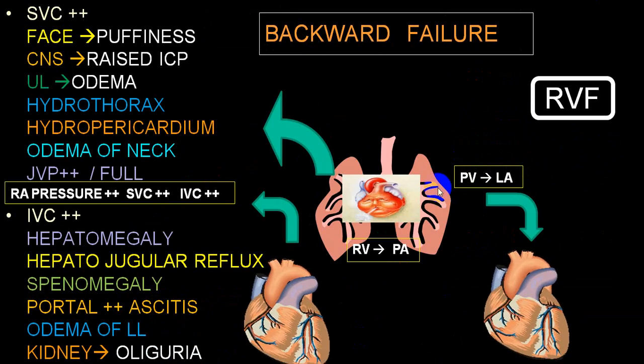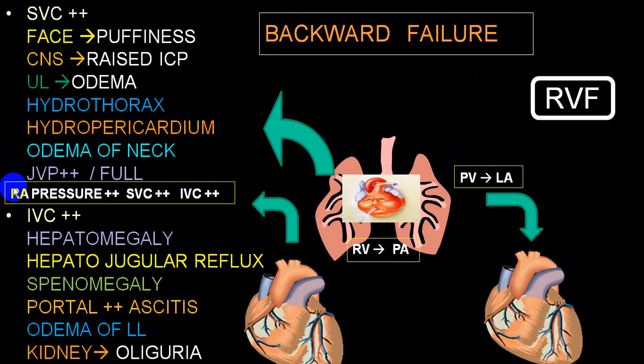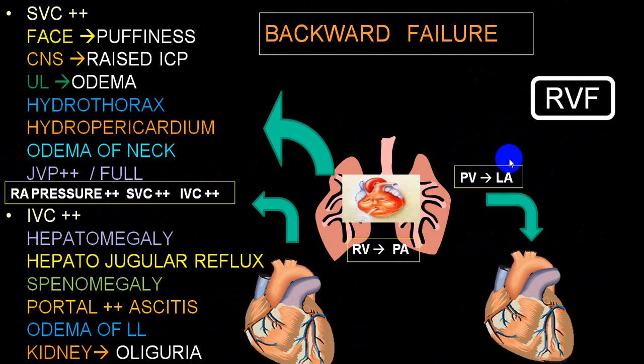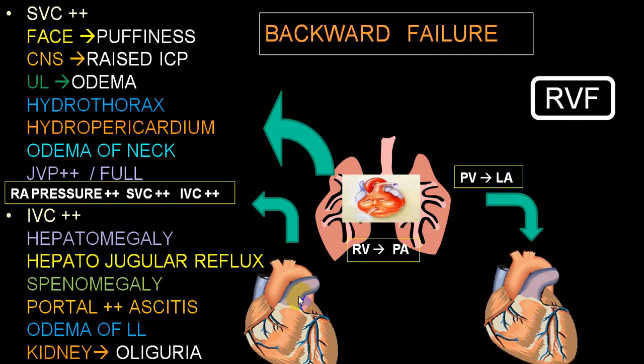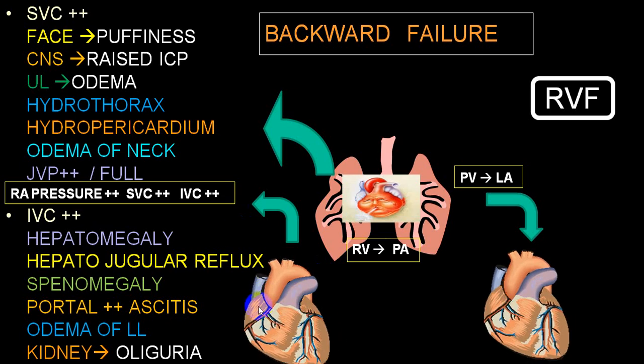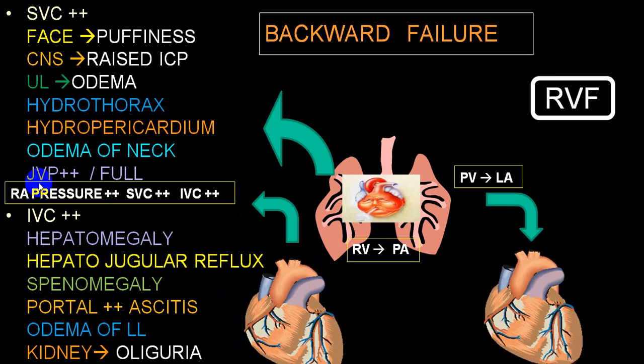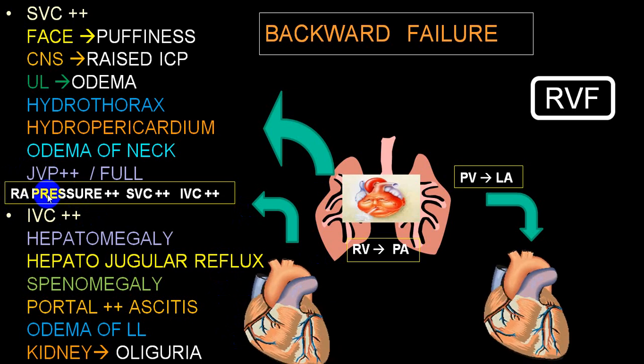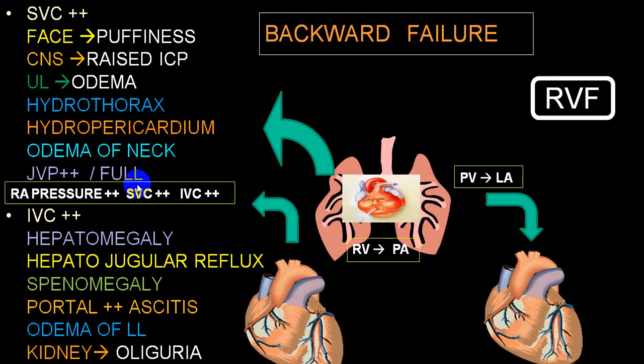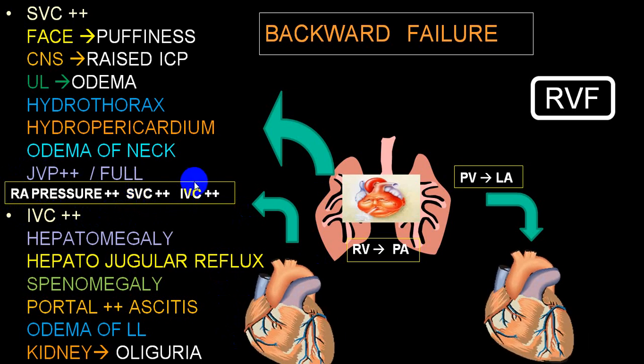In a backward failure, because RV pressure is elevated, because the RV is not able to eject, the end diastolic volume in the RV will increase. RV pressure will be elevated. So now RA pressure will also be elevated because there is a preload on the RA, and because of this RA pressure elevation, the pressure in the superior vena cava and inferior vena cava is elevated.